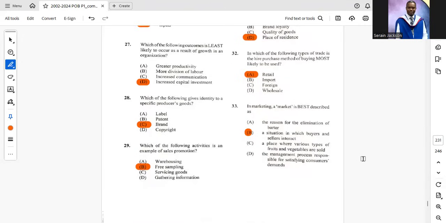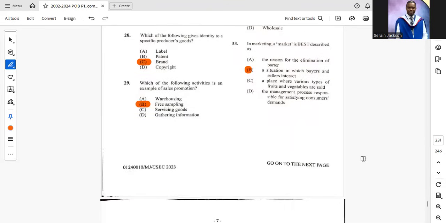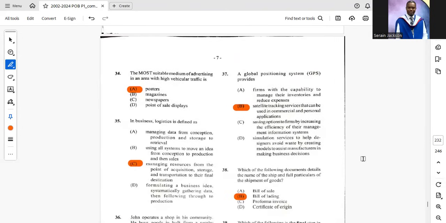32. In which of the following types of trade is the hire purchase method of buying most likely to be used? A, retail, right? Where you can buy furniture and stuff like that, right? 33. In marketing, market is best described as B, a situation in which buyers and sellers interact. We saw this question already. 34.